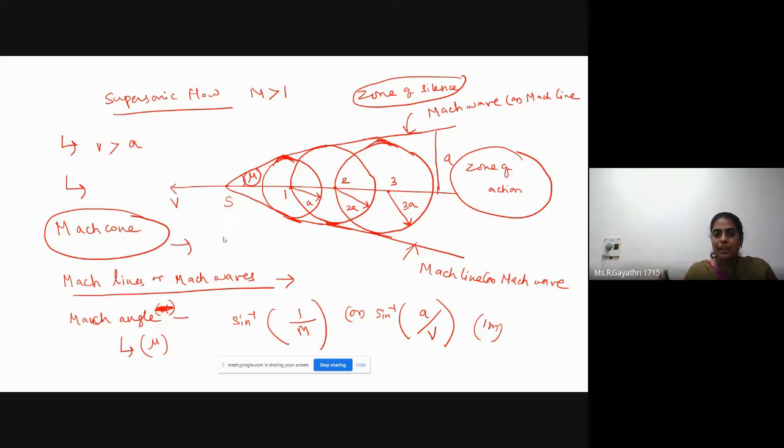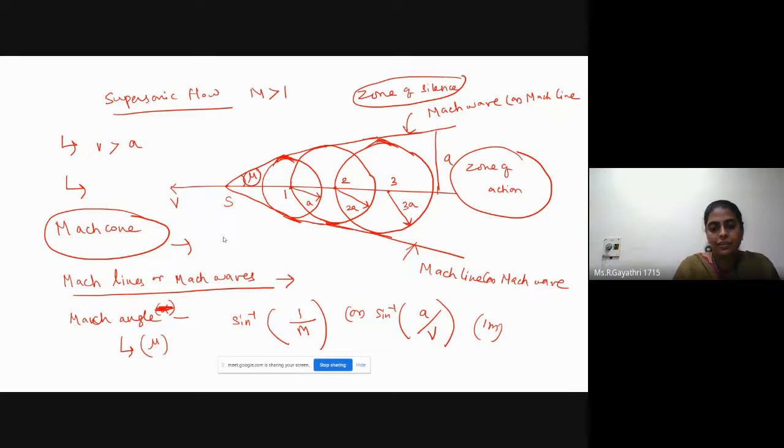This is the conclusion. In supersonic flow, we can see various terms like Mach wave, Mach line, Mach cone, zone of action, and zone of silence. Mach cone is nothing but the conical surface formed by tangents drawn from the source of disturbance to the spheres. The lines that form a Mach cone are known as Mach wave or Mach line. Mach angle means the angle between the Mach wave and the velocity of the moving object.